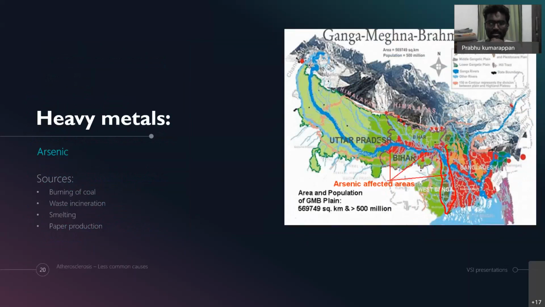Going on to the heavy metals, three metals have been mentioned in Rutherford which are associated with raised atherosclerotic risk, including MI and so on. The first is arsenic. The source of arsenic is the burning of coal.